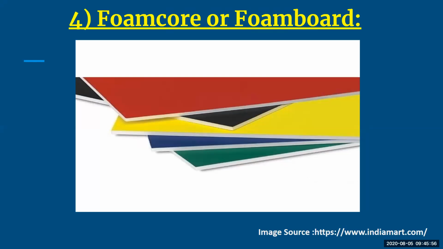When I talk about foam core or foam board, it has some insulating material like a foam between your cardboard. That is why it is called foam core or foam board. It comes with different colors. So if you want multiple colors and your model has to be colorful, then you can go with this option. It is again a very durable material. It is very hard. So you first have to sketch it out, and using your craft knife or scissors, you can cut it off.